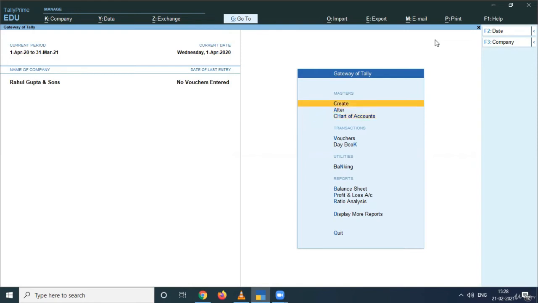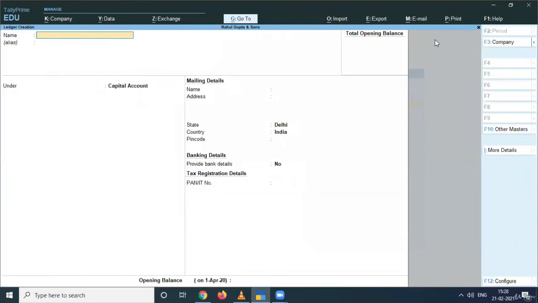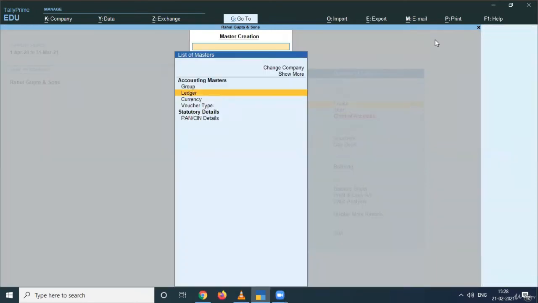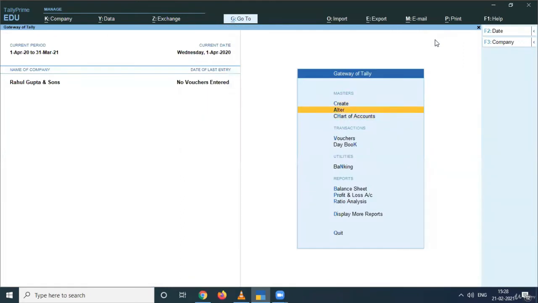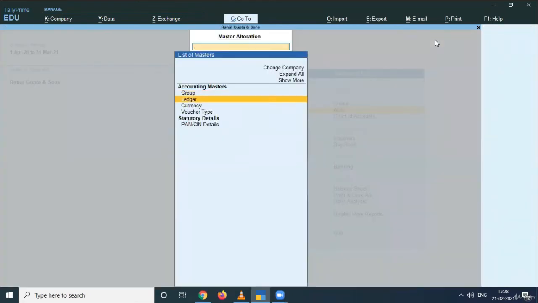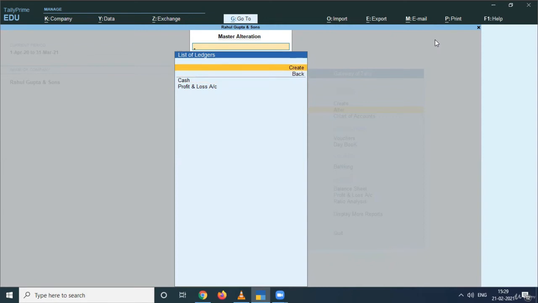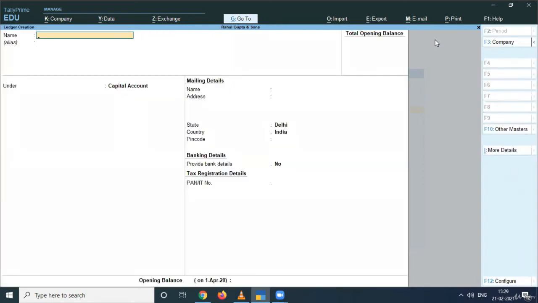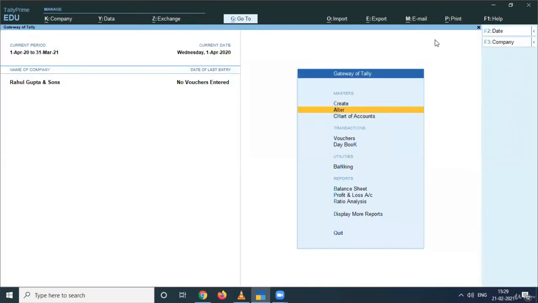Now, if I talk about how to create a ledger or group, you simply know the meaning of create. You can go to create, select ledger, and create the ledger. The second option that I was talking about is the alter key. Go to alter, select ledger, and the pre-created ledgers are in front of your screen. If you want to create a ledger directly from here, you can go to create by pressing the upward key, press enter, and create a ledger of your choice. So these are the two options that you can use to create any new ledger or group.